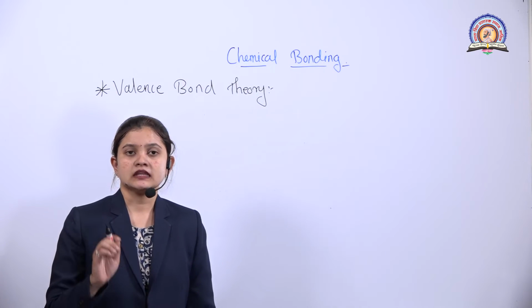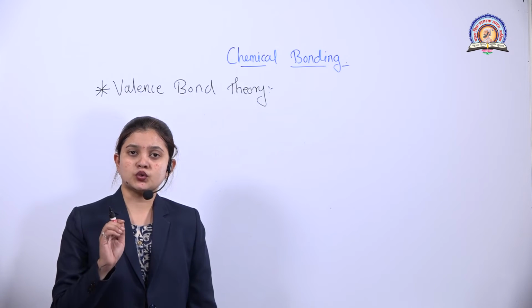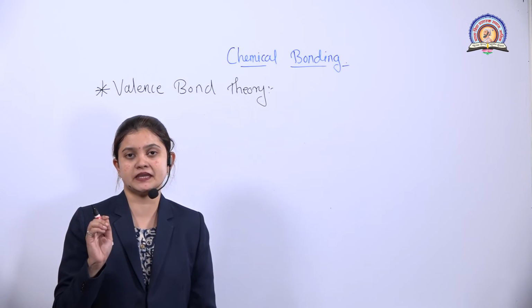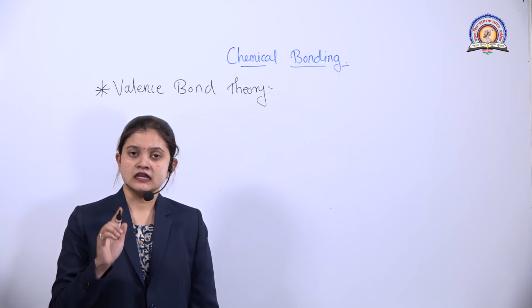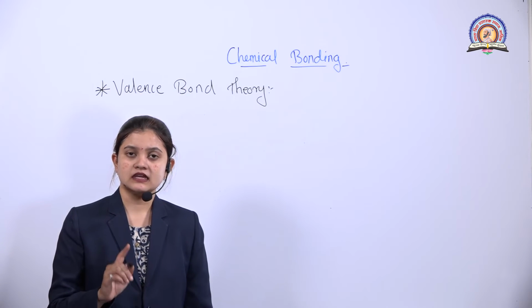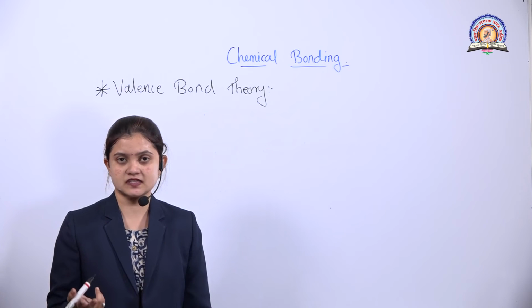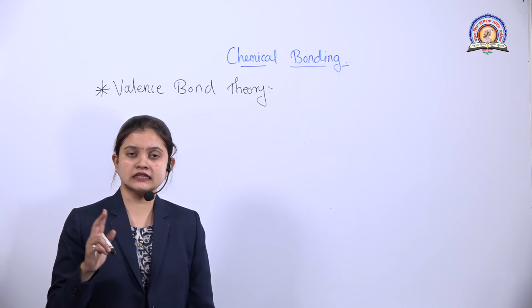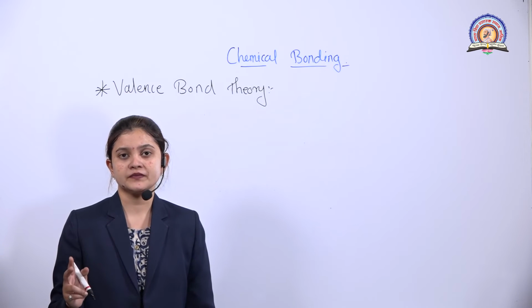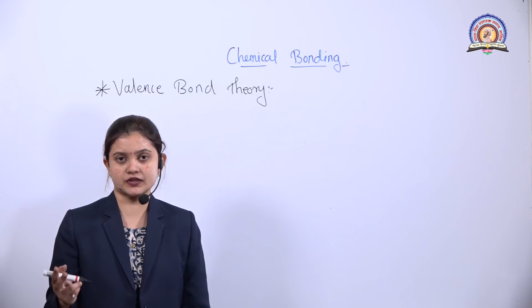Is it clear? The next point is that the two electrons which are going to combine with each other must have opposite spins. That means they must be unpaired electrons, plus they must have opposite spins. The next point is that when there is a formation of a bond, the spin gets neutralized.